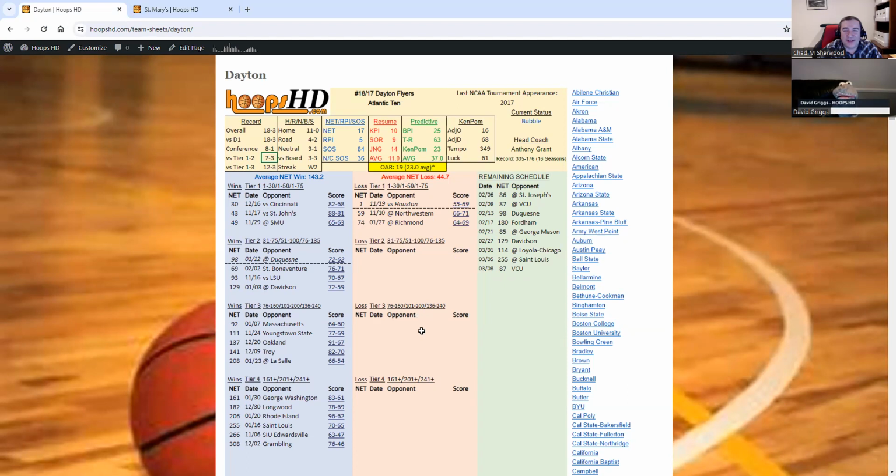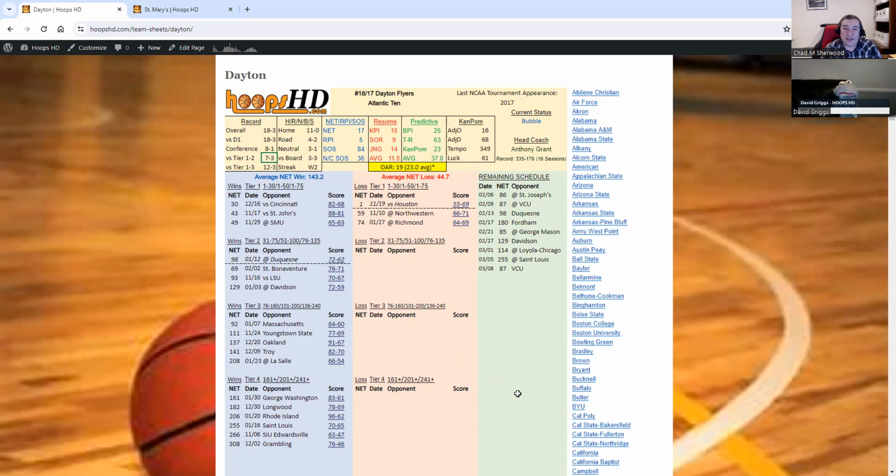Real quick glance, you could see that Dayton is 7 and 3 versus the top two quadrants, 12 and 3 versus the top three quadrants. Both very, very good numbers for any team out there. That's outstanding.